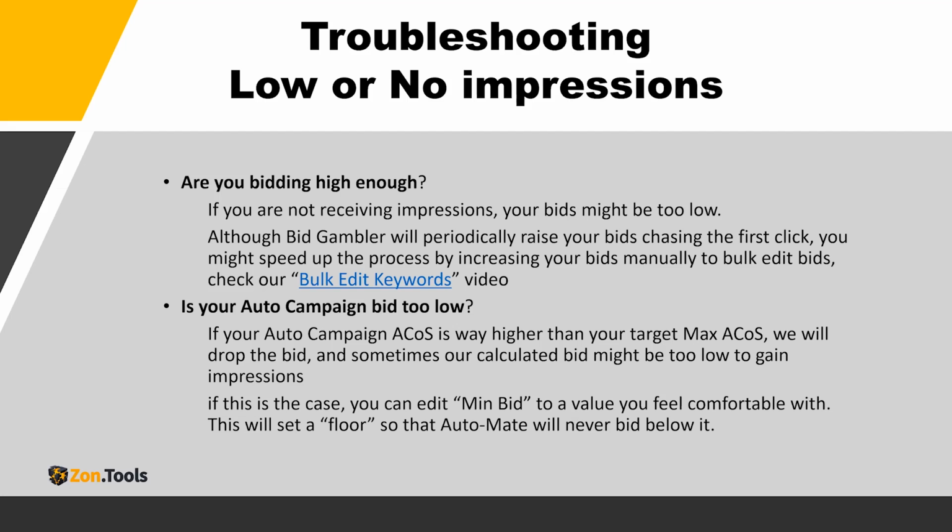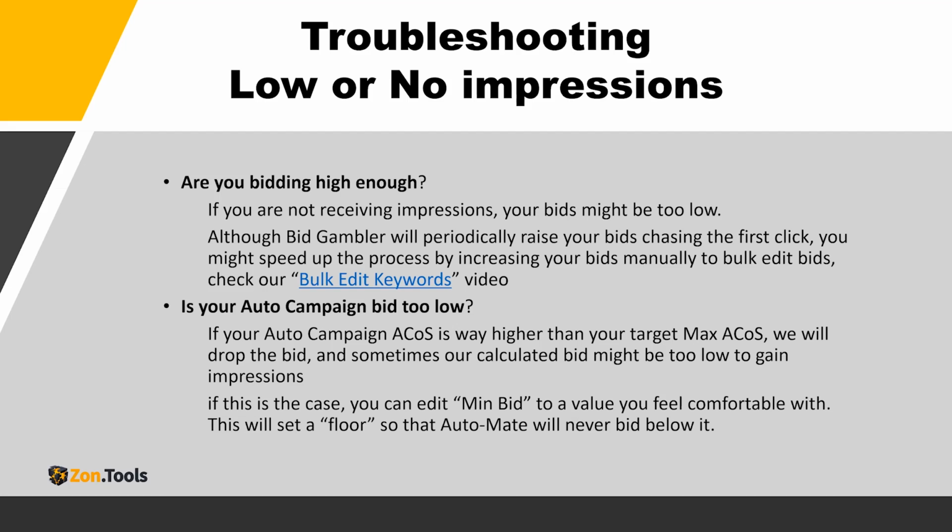Look at it in your Seller Central. You can sort the keywords by some metrics and get some Excel reports and go through them and see the low performing keywords in terms of impressions, and then you can increase your bids for that. But we have a system that does this in an automatic way, which is that we periodically raise your bids according to your thresholds, and we will talk about that later.